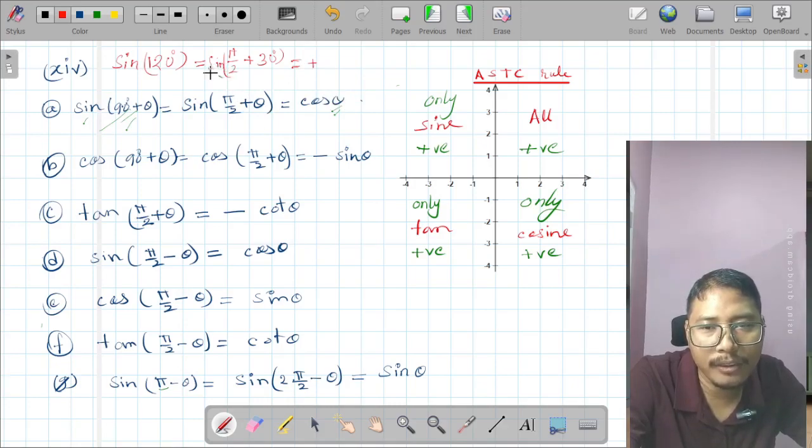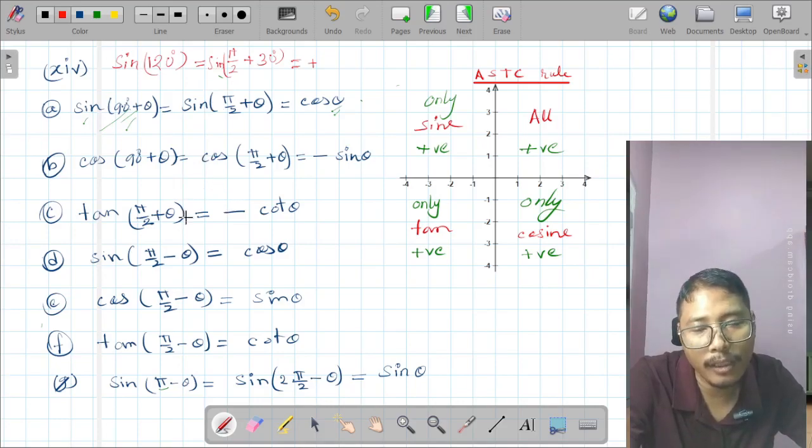Generally, if it is changed, sine is changed to cosine only, and cosine is changed to sine. Similarly, tan is converted to cot, cot to tan, sec to cosec, and cosec to sec.